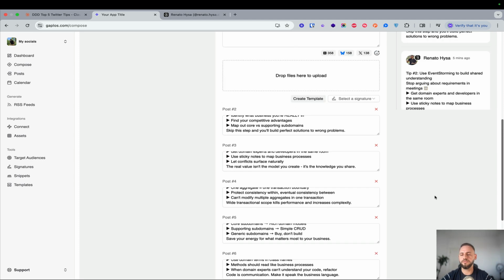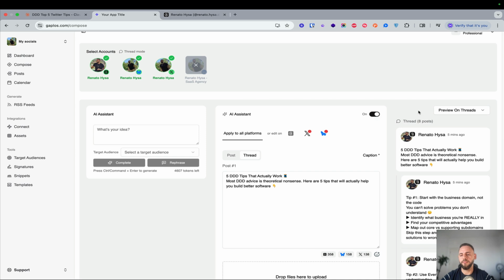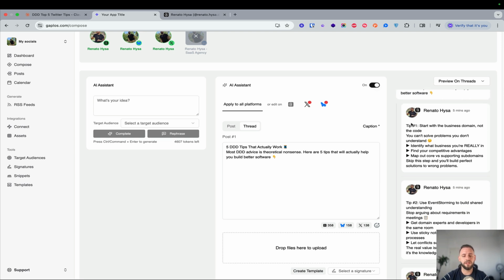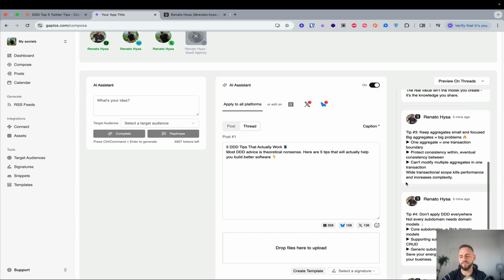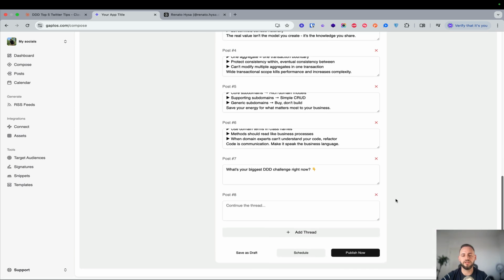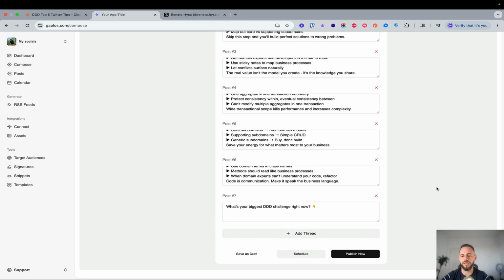If I go up here, we are viewing how it looks on Threads. We have the first post, and then everything else is a thread: tip 1, tip 2, tip 3, 4, and 5. And at the end, we have the call to action. I can delete this one, there is no need for post 8.